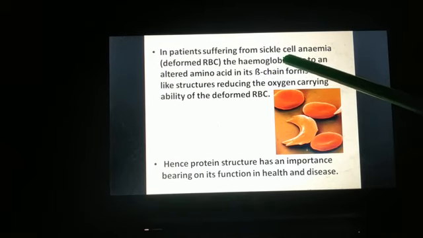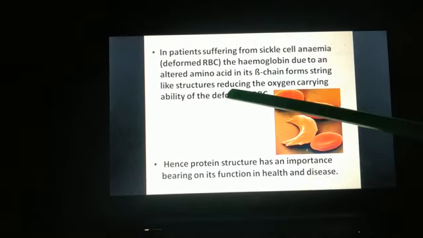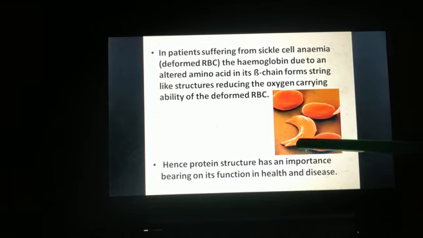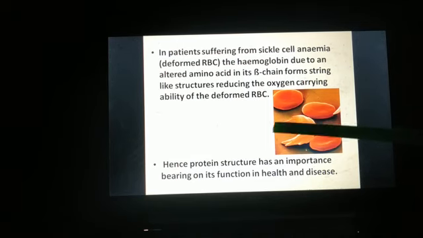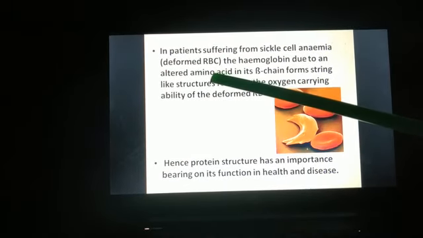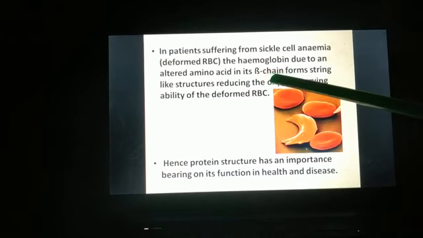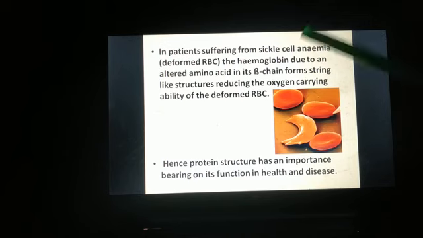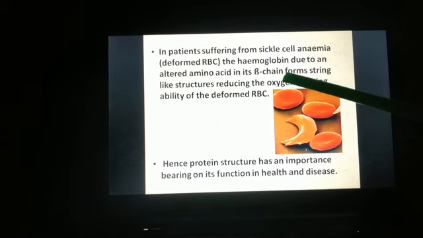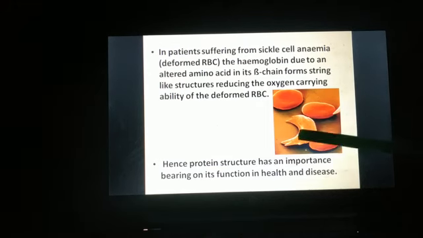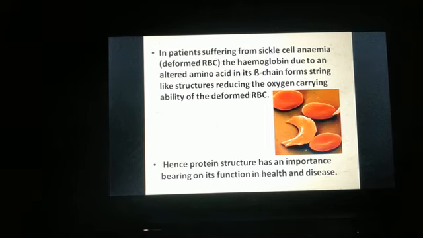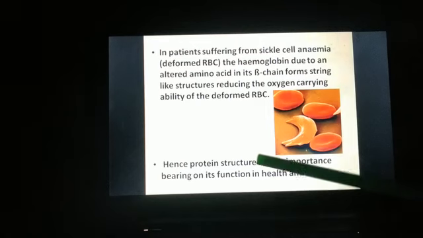The shape of the RBC has been changed because of the mutation that is taking place in the amino acid in its beta chain. Hemoglobin has 2 chains, alpha chain and beta chain. The mutation is taking place in the beta chain, and because of this sickle shape, the oxygen carrying ability has reduced. Hence, protein structure plays an important bearing on its function in health and disease.